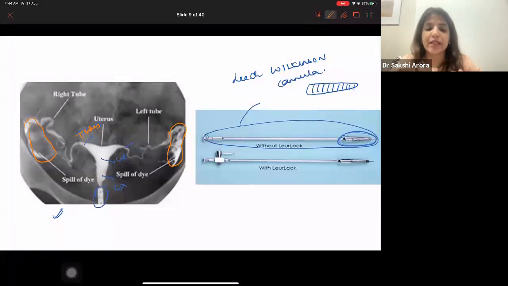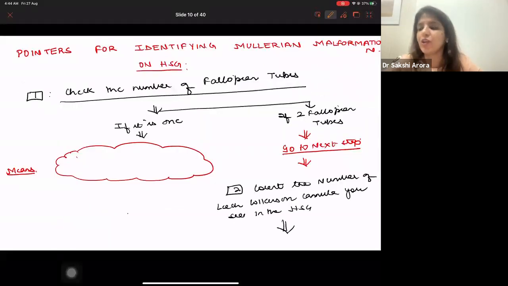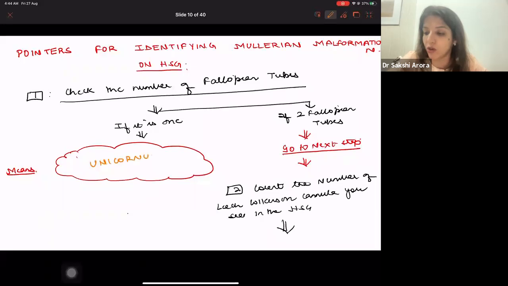Now, whenever you get an image on HSG and you have to identify a Mullerian malformation, this is the sequence which you are going to follow and you will come to the diagnosis. So number 1, I want all of you to see the number of fallopian tubes in the image, right? There is only one condition in which you get one fallopian tube, and that condition is unicornuate uterus. So if you are getting one fallopian tube on HSG, it has to be a unicornuate uterus, right?